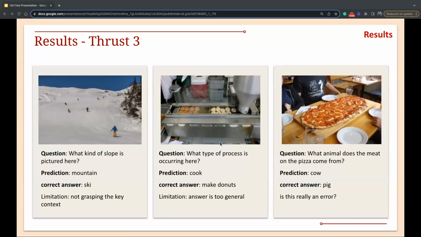So the correct answer should be making donut, while the prediction is cook. So cook is too general an answer. It shows our model's inability to produce a more precise answer with finer detail.